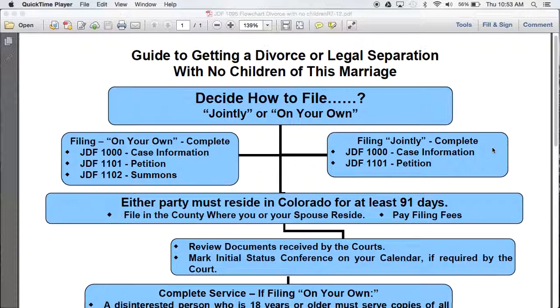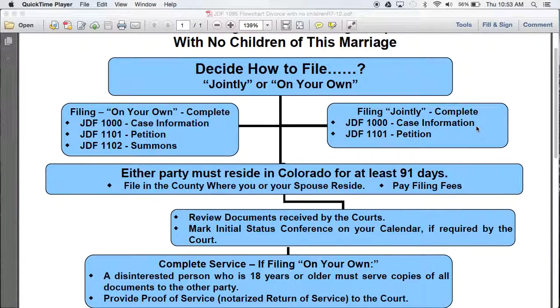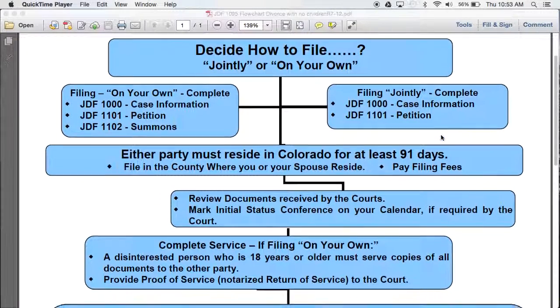If you'll be filing jointly, then you'll only need to complete the case information sheet and the petition. You will not need to complete the summons. Both parties should sign, execute, and notarize the case information sheet and the petition. These documents may then be filed directly with the district court.